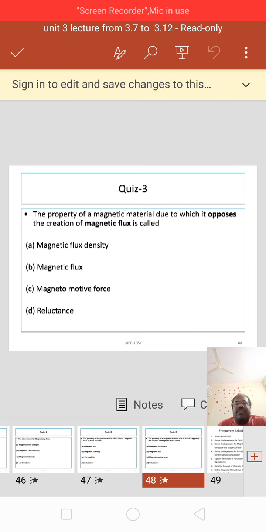Now, the property of the magnetic material due to which it opposes the creation of magnetic flux is called A. magnetic flux density, B. magnetic flux, C. magnetomotive force, D. reluctance. By viewing all the four, we get that answer is D, reluctance.